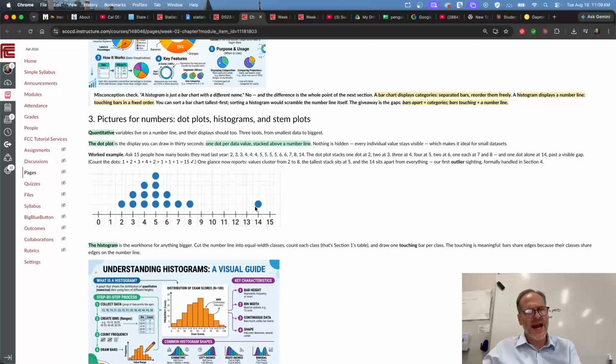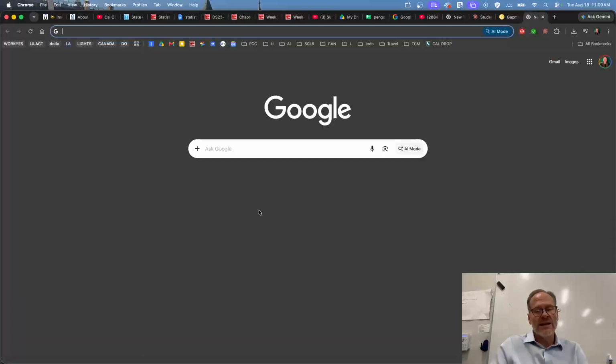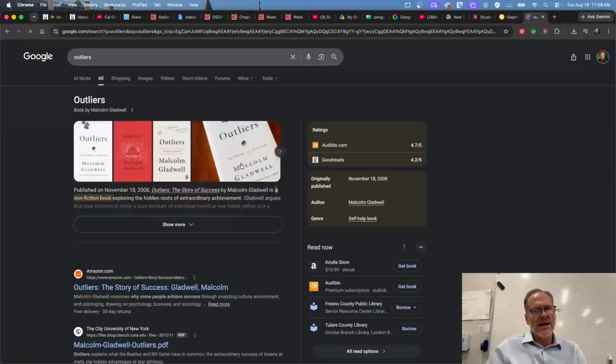And then here we have an outlier. An outlier with data is something that is far removed from the normal observations of data, right? So 1 person had $14 in their wallet. And there's a book actually called Outliers. It looks at people who've done really well, who've really set themselves apart from the data.